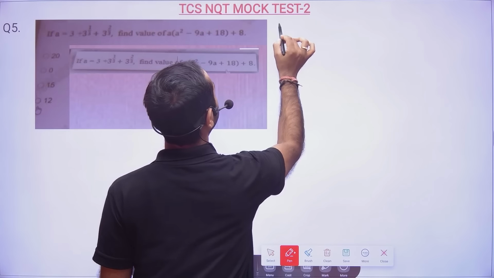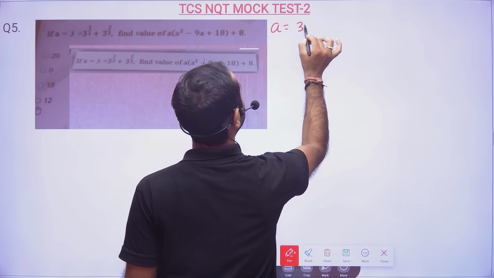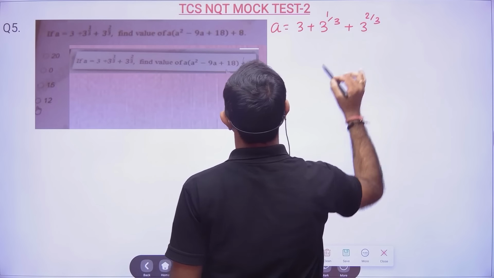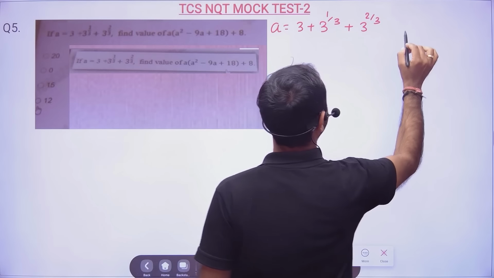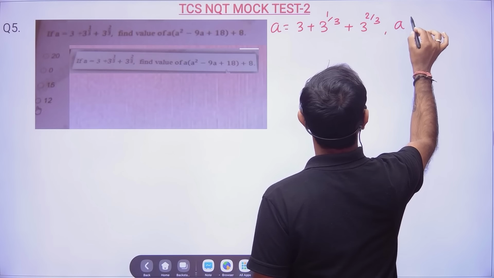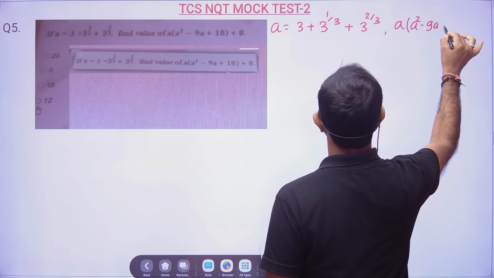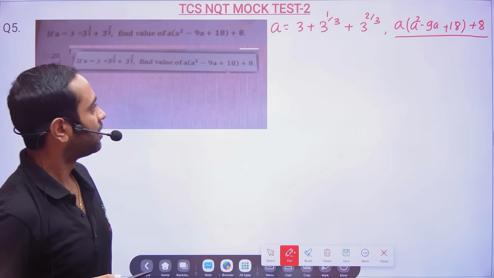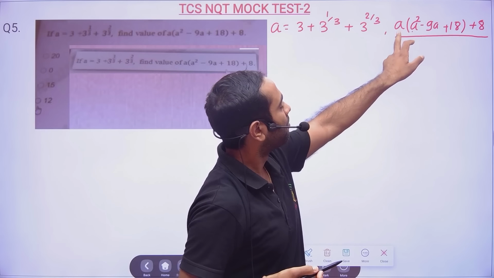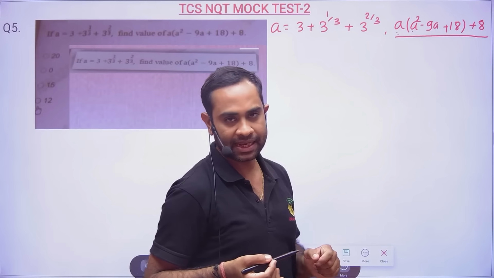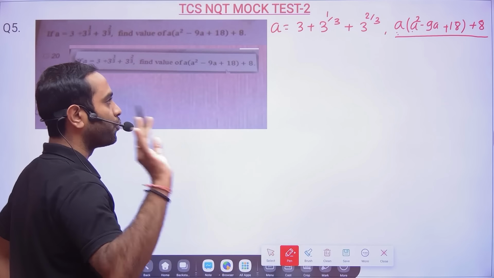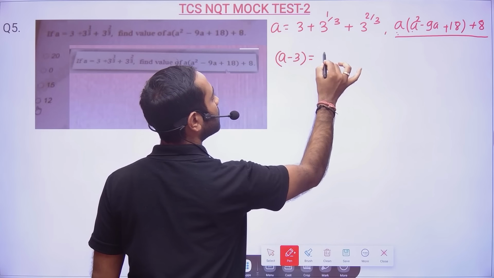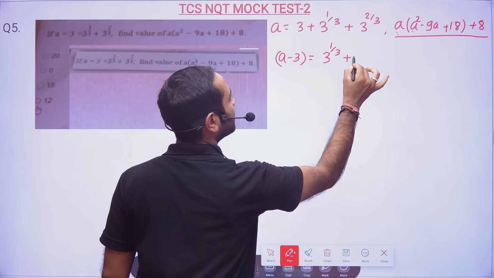So they are telling, if A is equal to 3 plus 3 to the power 1 by 3 plus 3 to the power 2 by 3, then you need to find out the value of A into (A square minus 9A plus 18) plus 8. As soon as I see the question, I could see A cube minus 9A square plus 18A. That means I need to find out cubes of something. So what I did, I put A minus 3 is equal to, I brought this side, 3 to the power 1 by 3 plus 3 to the power 2 by 3.